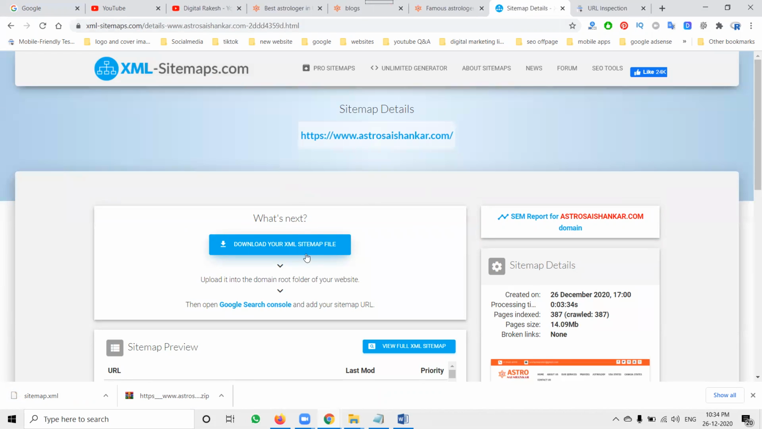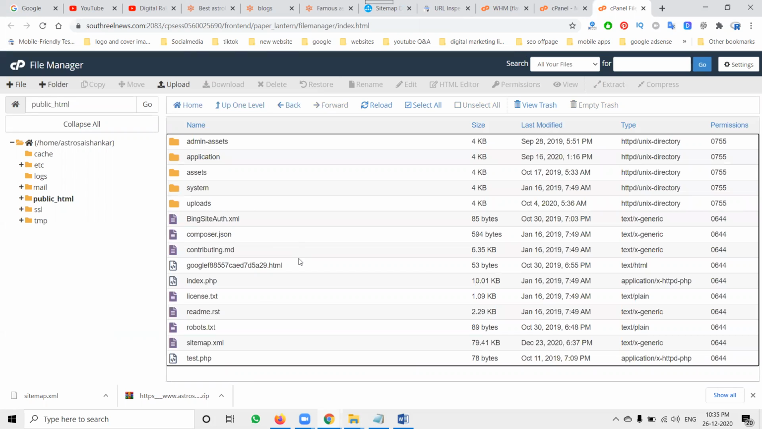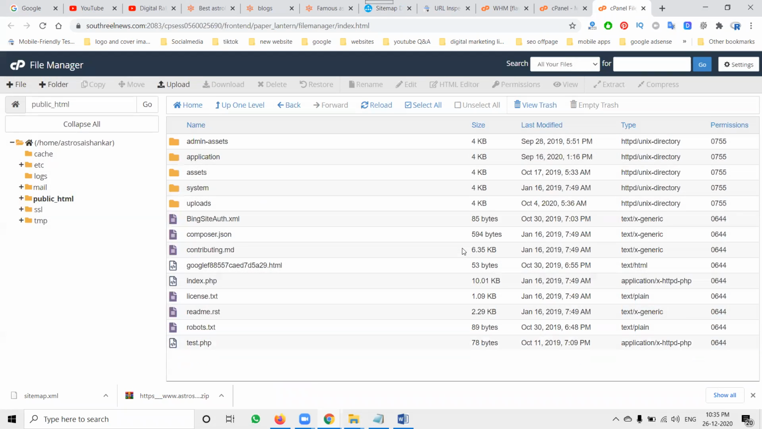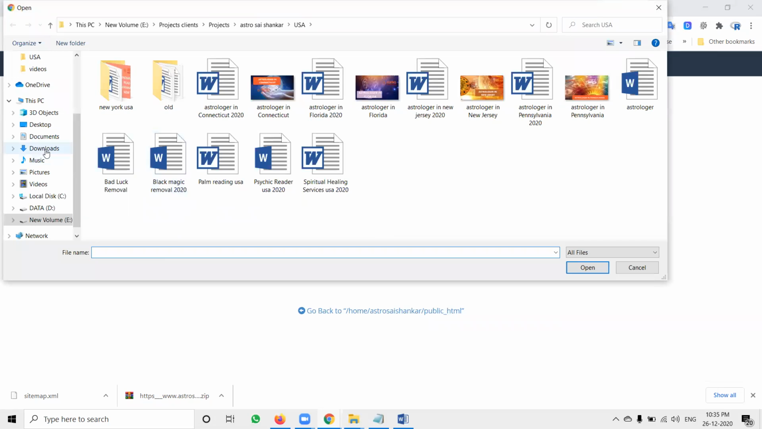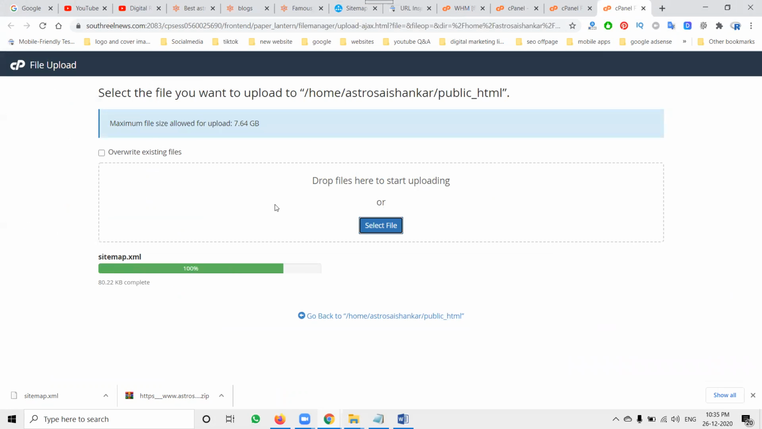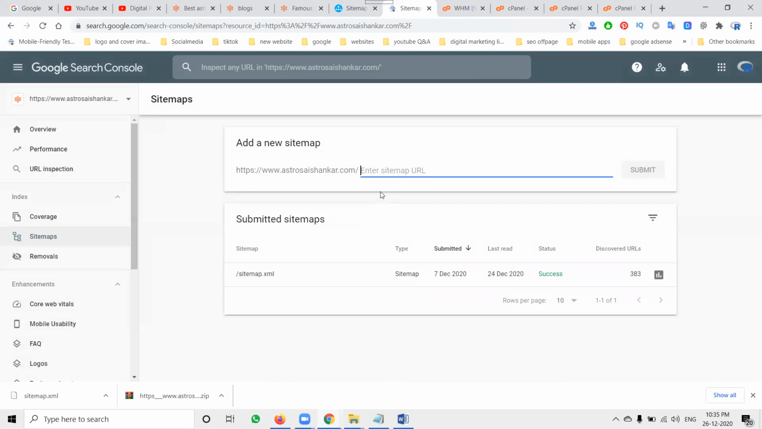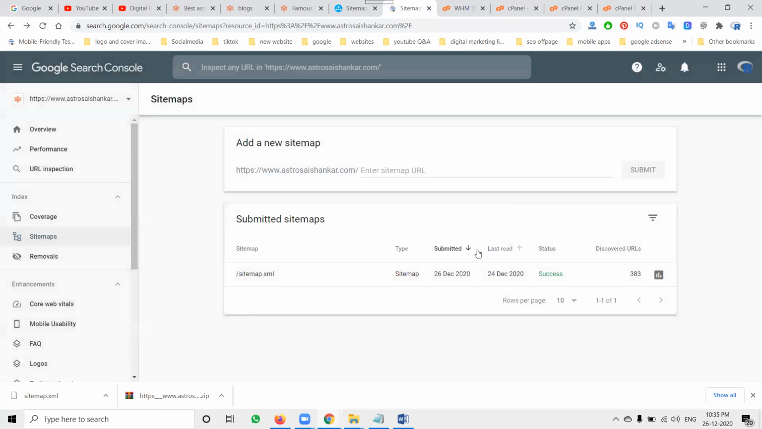Close all options. We have to log in to cPanel. Log in to cPanel, go to File Manager. The previous sitemap is there. Right click, delete. Upload the sitemap. Here we can go to where the sitemap is, update here, sitemap.xml. Submit.